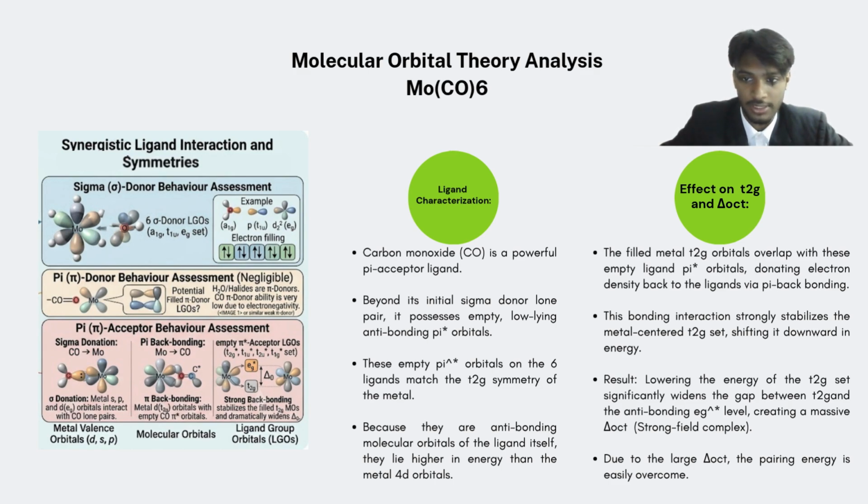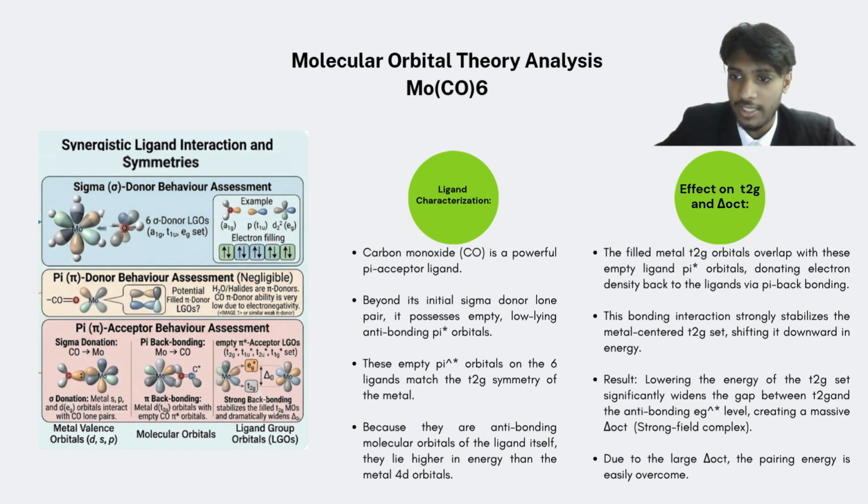The empty pi orbitals on the sigma ligands match the T2g symmetry of the metal. Because they are antibonding molecular orbitals of the ligands itself, they lie higher in energy than the metal 4d orbitals. So looking at the image on the left, the diagram shows that the filled metal T2g orbitals are perfectly aligned to overlap with the empty ligand pi orbitals, allowing the metal to dump its excess electron density back onto the ligands through the strong pi back bonding.